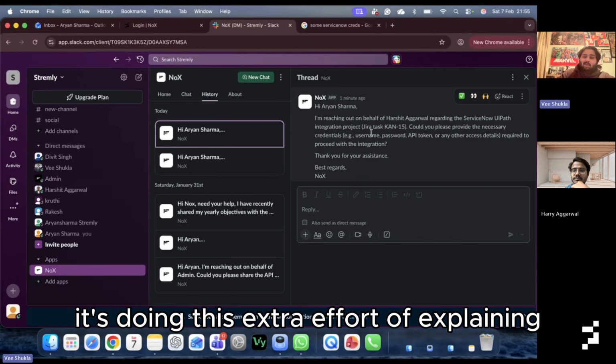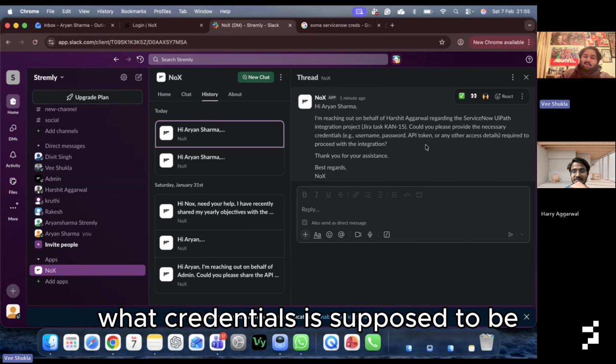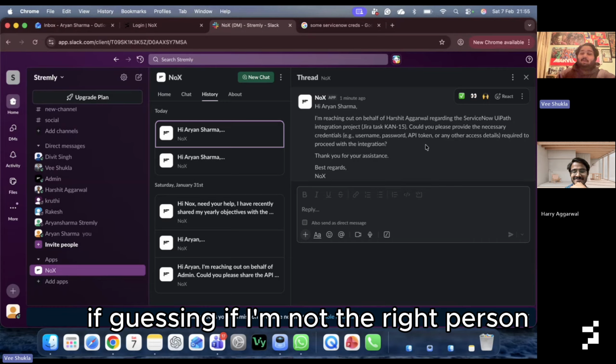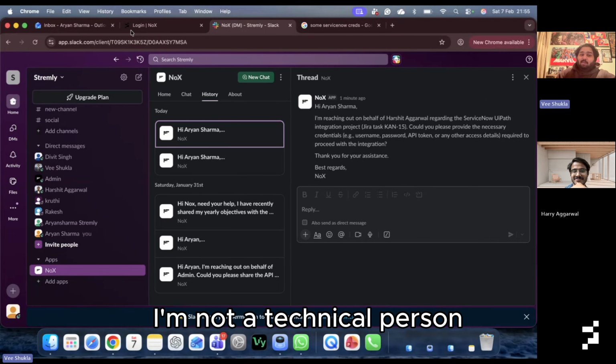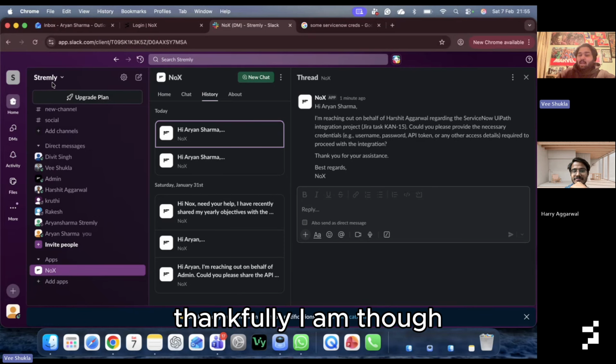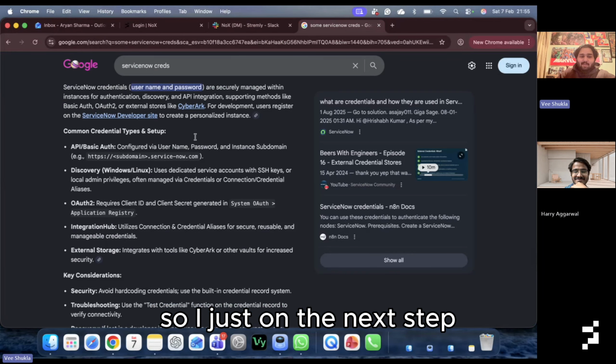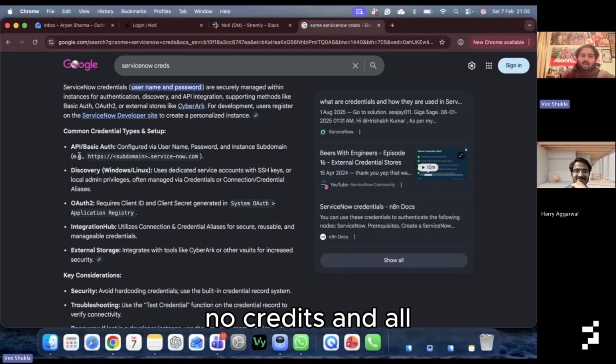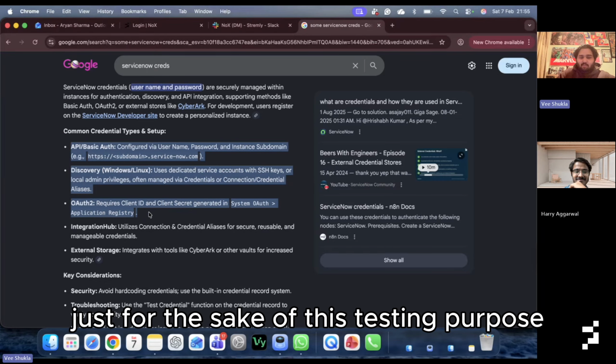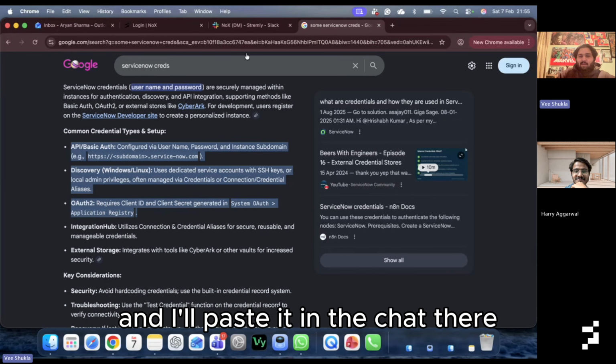Now it's making this extra effort of explaining what credentials are supposed to be, I'm guessing in case I'm not the right person, not technical enough to understand this thing. Thankfully, I am. Though I don't have any codes or any credentials written for it. So on the next step, I just open this ServiceNow credentials and all, and I'll just copy and paste this content just for the sake of this testing purpose, and I'll paste it in the chat there.